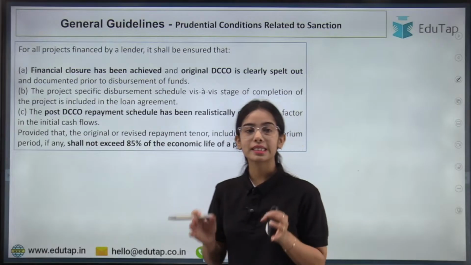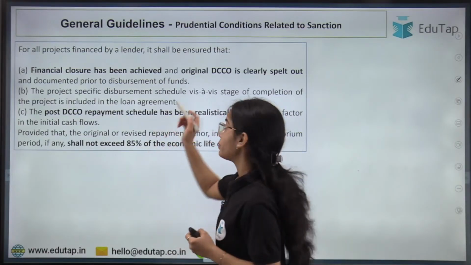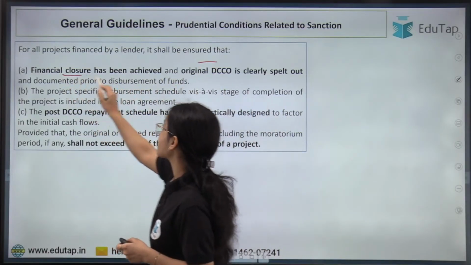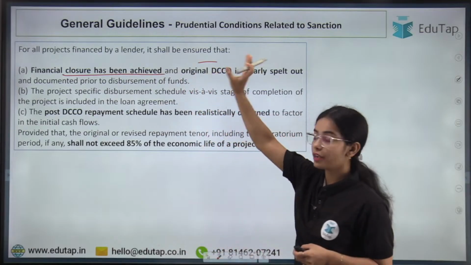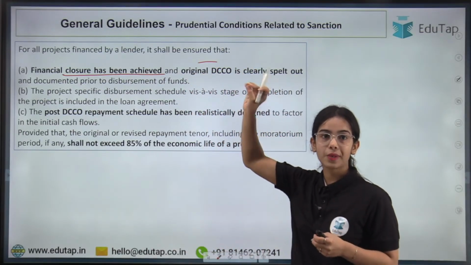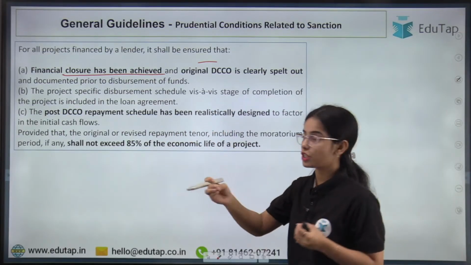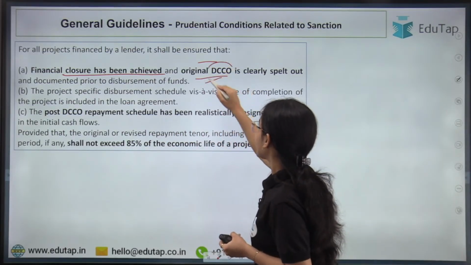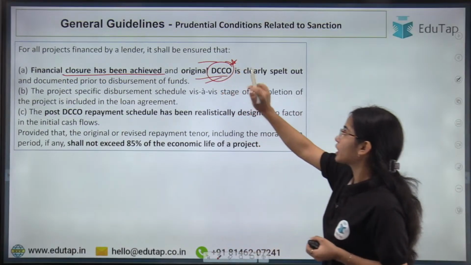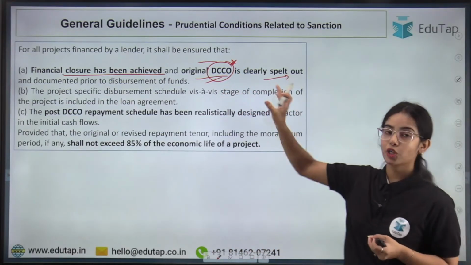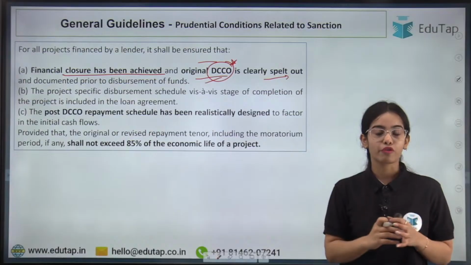Now for all projects that are financed by a lender, it shall be ensured that financial closure has been achieved. So if the project is being financed by a lender, the project shall start once the financial closure has been achieved and the original date of commercial operation is clearly spelled out and documented prior to the disbursement of funds.